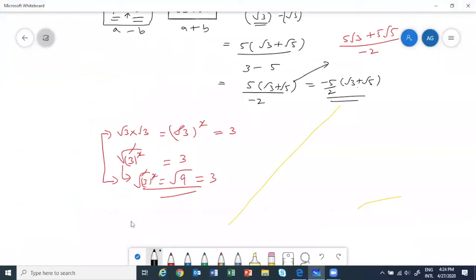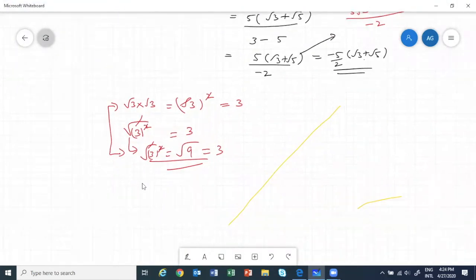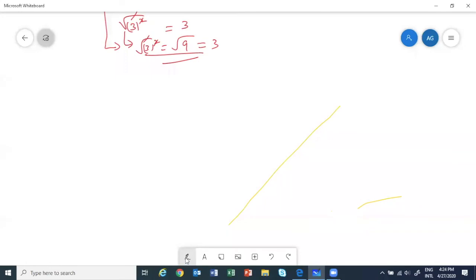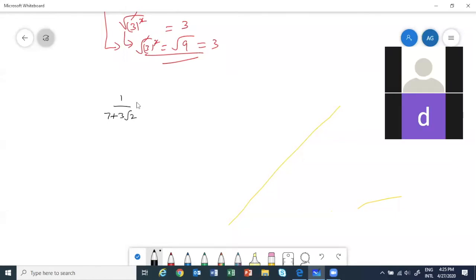Okay, let's move further. Let me take another question, which is slightly more complicated. Now suppose I have to solve 1 upon 7 plus 3 root 2. So the denominator has root sign, we will rationalize it. So what to do? Multiply and divide by 7 minus 3 root 2.